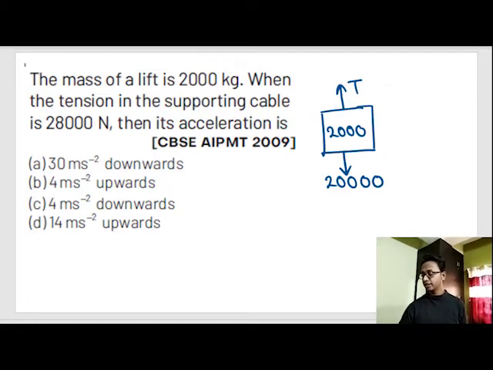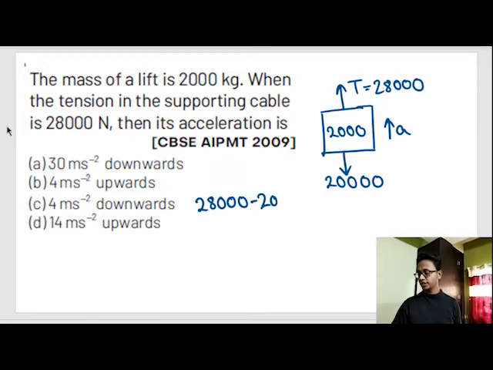So the value of this tension force is given as 28,000 Newton. Tension in the supporting cable is 28,000 Newton, so T is equal to 28,000, and there is some acceleration. Okay, find out this acceleration. So upward is positive, downward is negative. Common sense. So 28,000 minus 20,000 is equal to mass into acceleration.